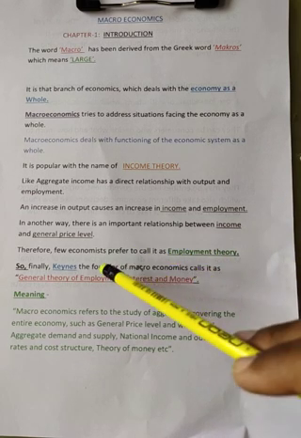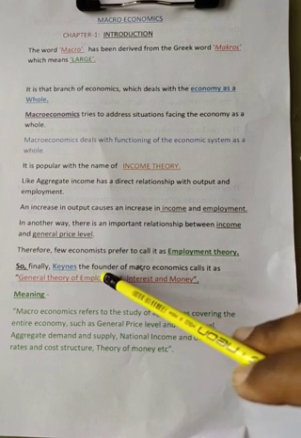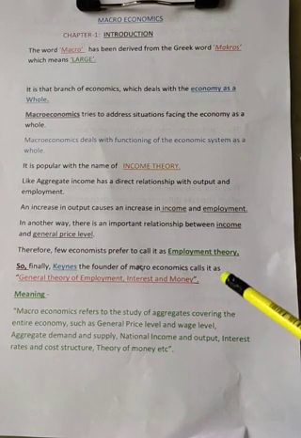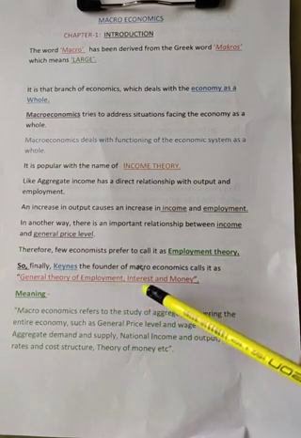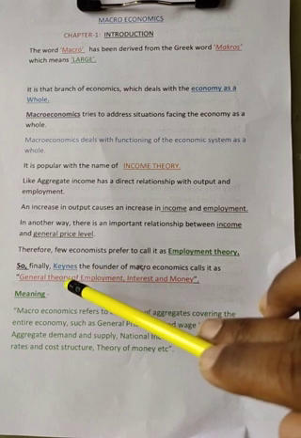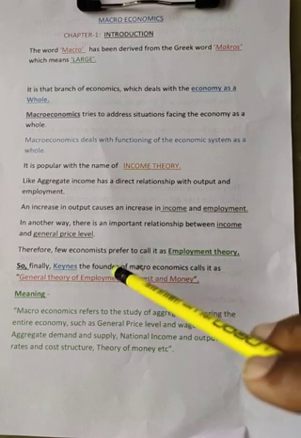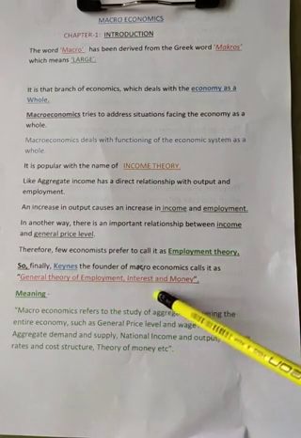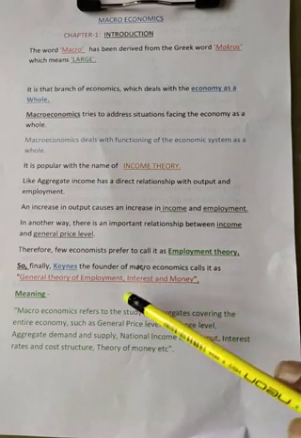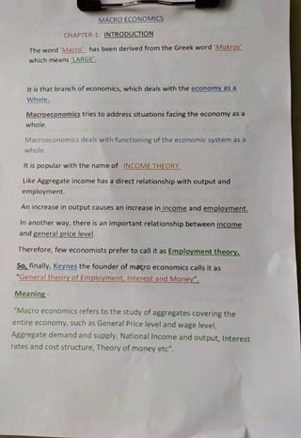Finally, Keynes, the founder of macroeconomics, calls it the general theory of employment, interest and money. Very important. It is the famous book written by Keynes, which he published in 1936.